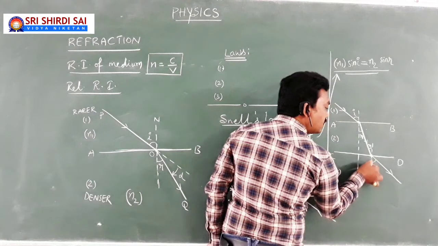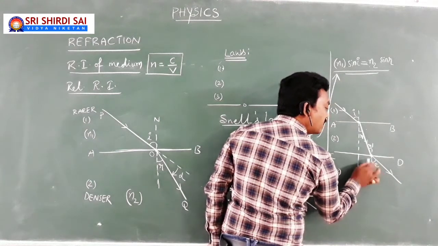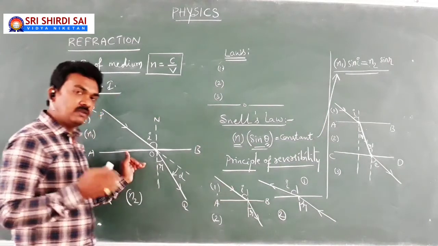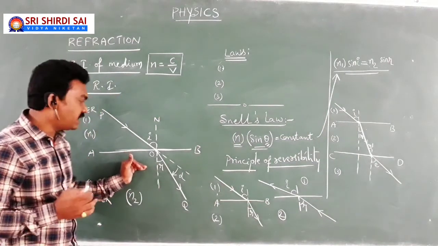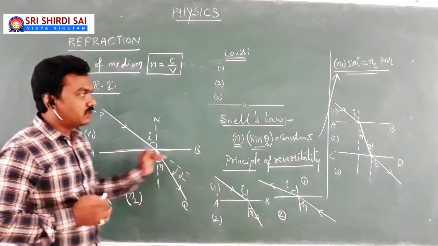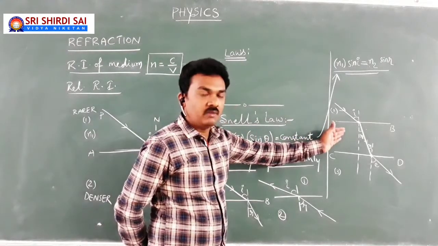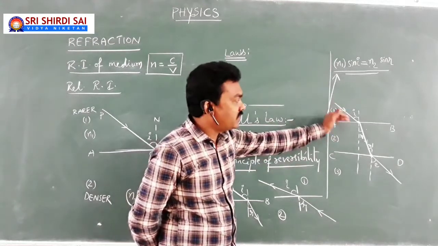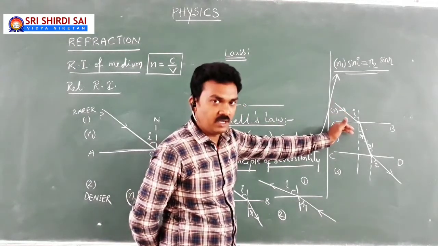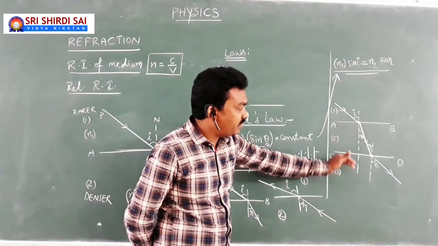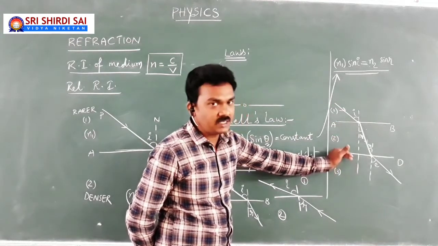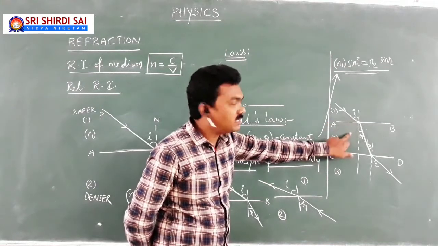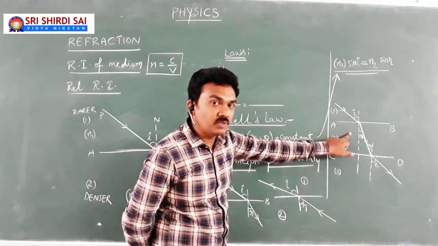You can say this is some angle of emergence. So in this example, your light is refracting only once at the interface AB. But here, in this example, your light is finding two interfaces while traveling from the first medium to the second medium. It refracts at AB, and while traveling from the second medium to the third medium, it refracts at CD. Now here, I is the angle of incidence in medium 1, R is the angle of incidence in medium 2.